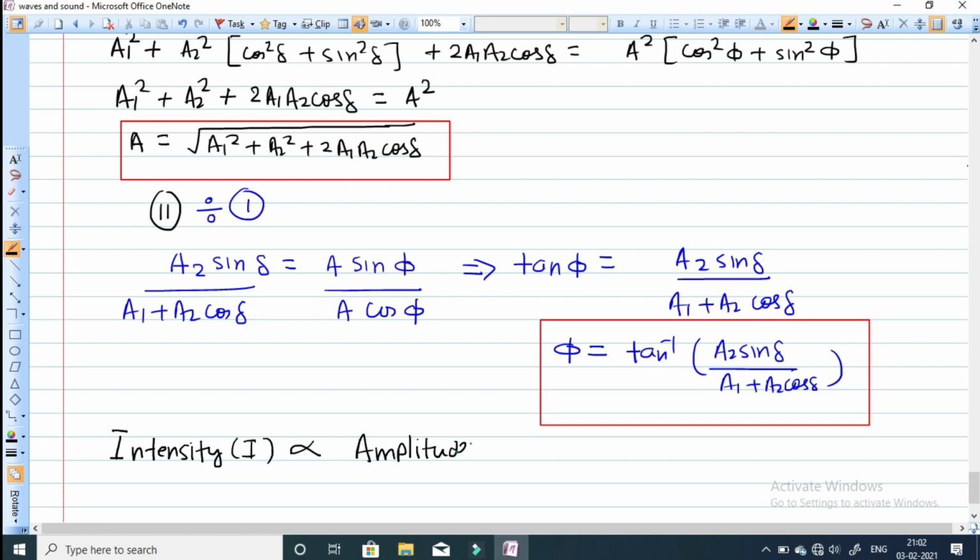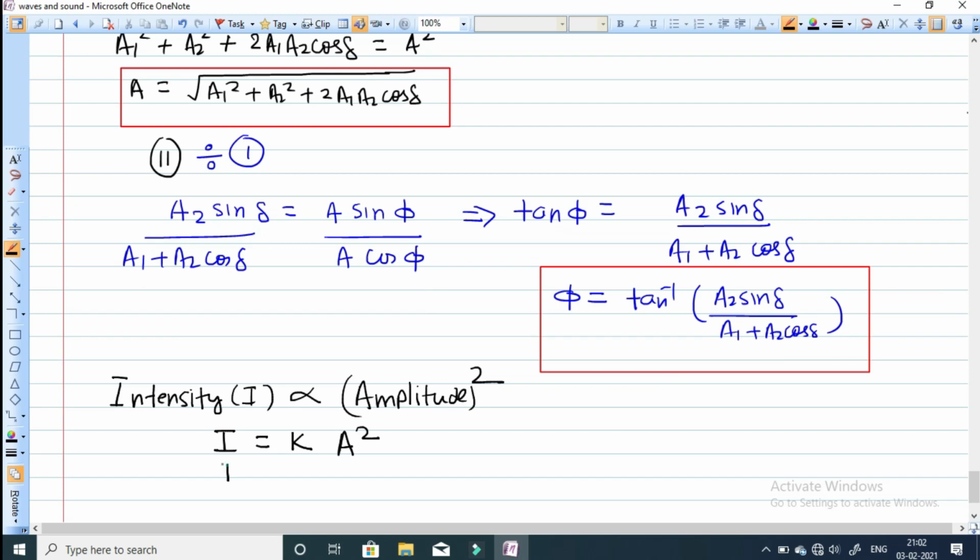So basically we can write down intensity I is equal to k, one constant we can take after removing this proportionality, and amplitude I'm writing by a square. So I is equal to k into a square. For first wave I can write down its intensity is I1, then k into its amplitude a1 square. For second wave I can write down I2 is equal to k into its amplitude a2 square, and from here we can calculate the value of a also.